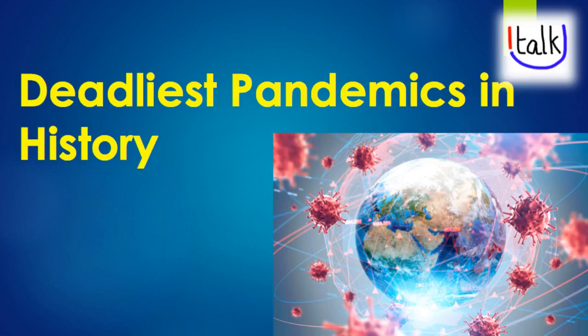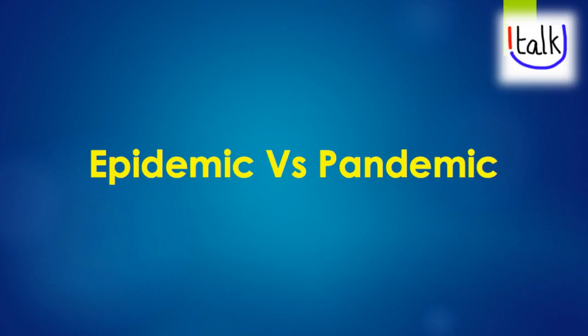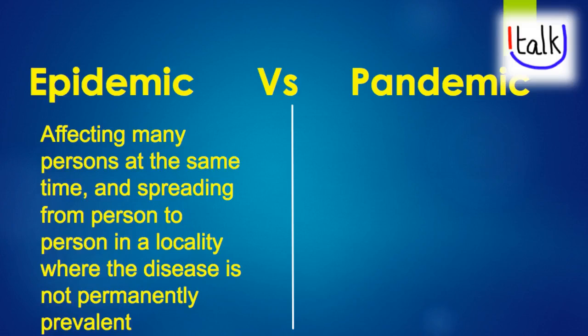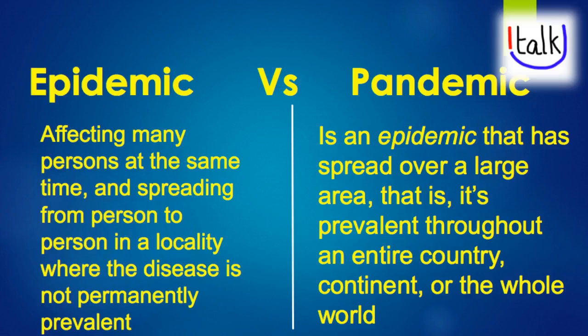Let's discuss some of the deadliest pandemics in history. To begin with, let us understand the difference between an epidemic and a pandemic. An epidemic is what affects many people at the same time, spreading from one person to another in a particular locality where the disease is not permanently prevalent. On the other hand, a pandemic is an epidemic by itself, but one that has spread over a larger area and is prevalent throughout an entire country or a continent or the whole world.